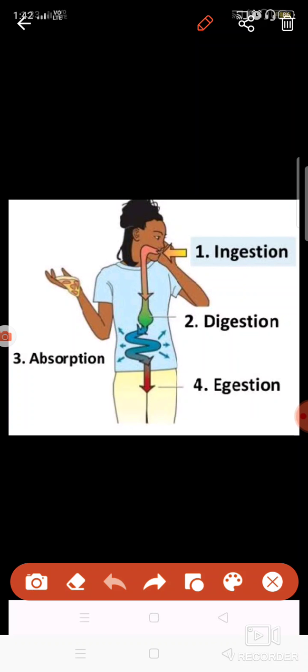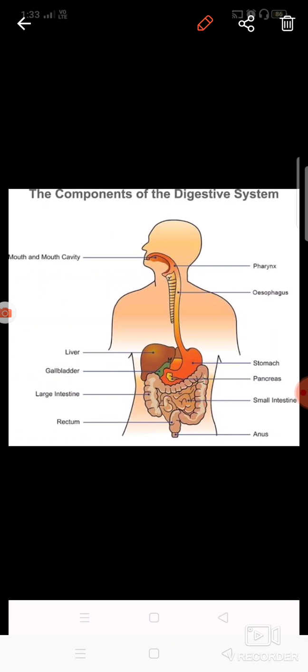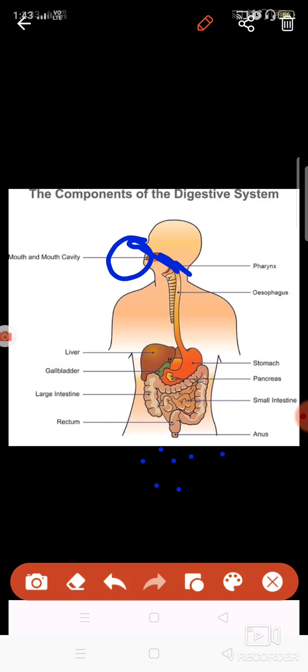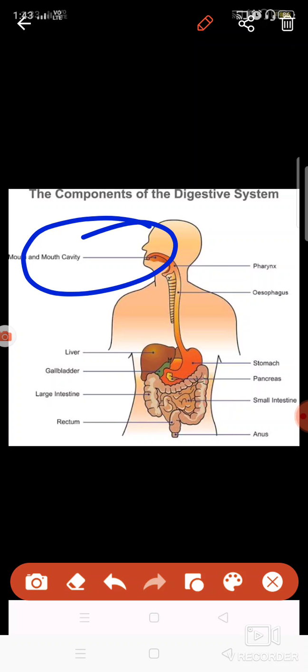Now let us discuss the digestive system present in our body in detail. So this is your human digestive system. What are the organs which are present here? The digestive system basically helps in the digestion of food. I already told you that food which you take inside the body gets converted into simple form. This is known as digestion. For this process, we have a complex structure in our body known as the digestive system. It starts from the mouth.